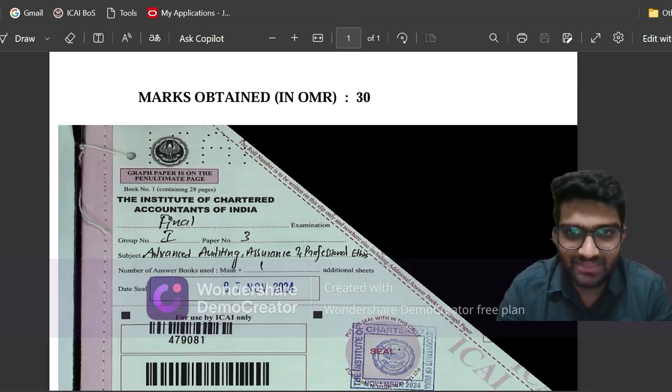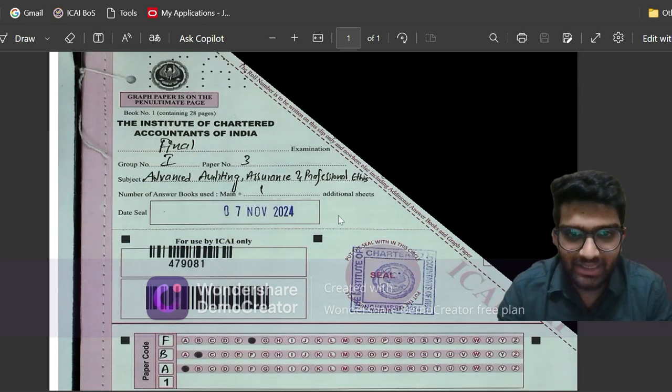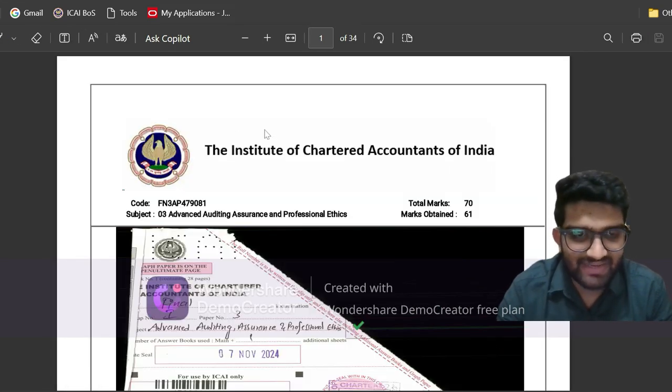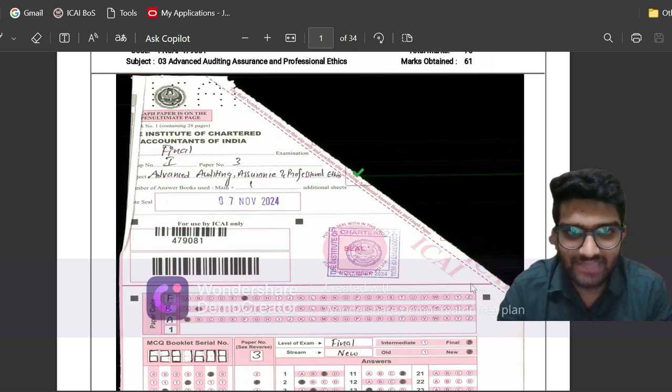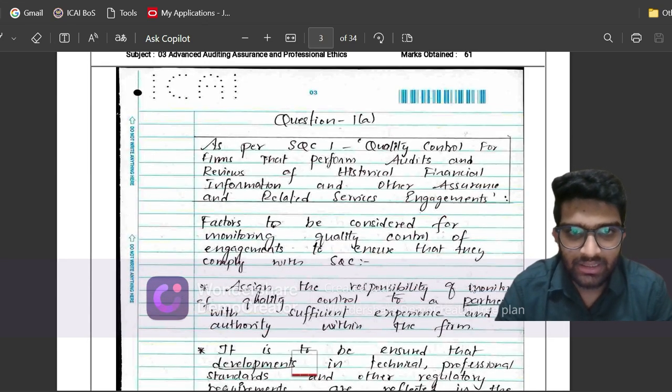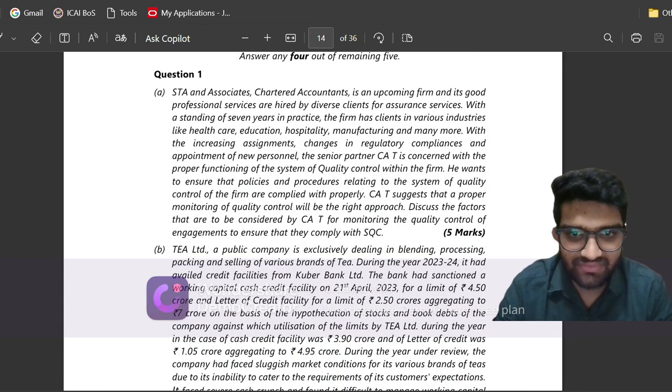So I've got 30 marks in my MCQs. I'll not be analyzing the MCQs here. So in descriptive I have got 61 out of 70 marks, so 61 in descriptive and 30 in MCQs, making it 91 marks. Then ICAI has given me 2 grace marks, totaling it up to 93. Now let us start with the first question. The first question was on SQC1. So let us see what the question was. The question was the factors that are to be considered for monitoring the quality control engagements.